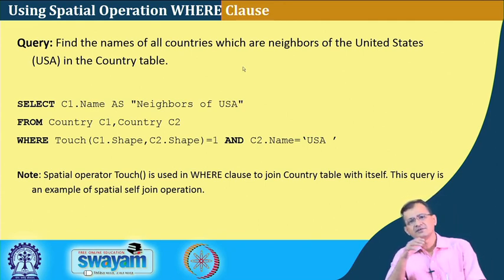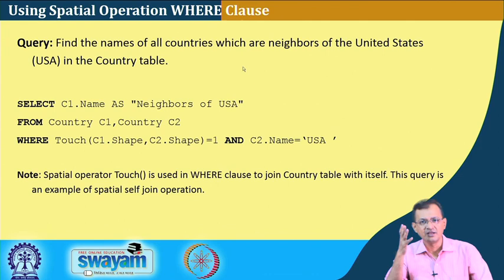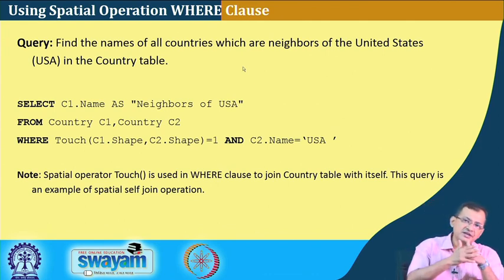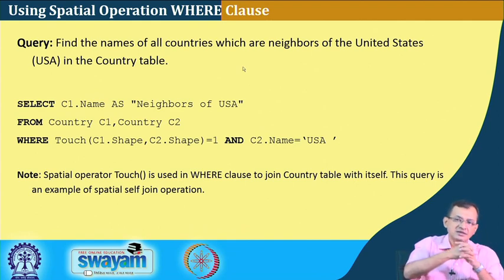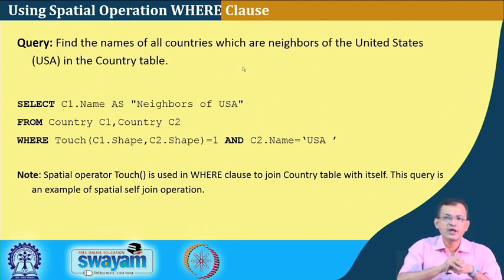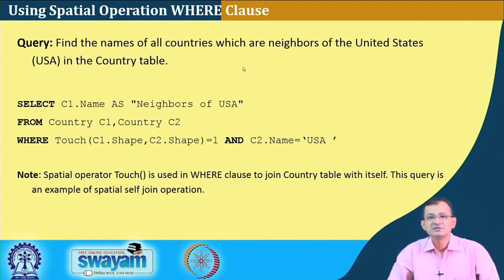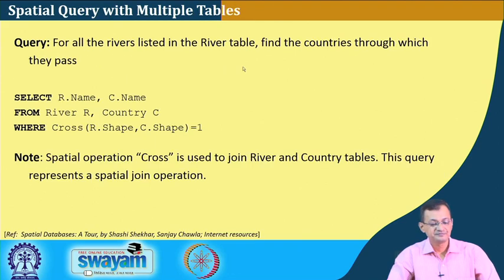I define neighbor as one that touches another, right. It can be another definition of neighbor, like not only touching, but within this distance is also a neighbor, and so on. What we want to look at is that we require a topological function, which is something different from our standard way of looking at it. Now, a spatial query with multiple tables, right.